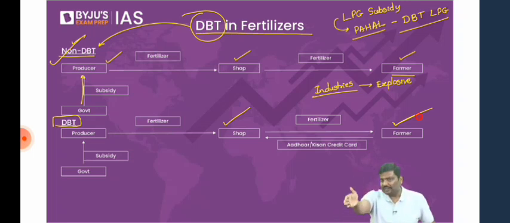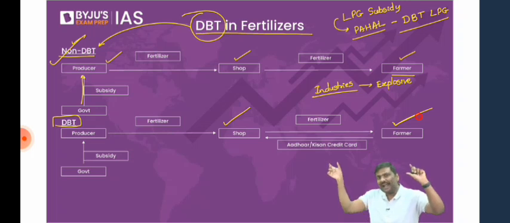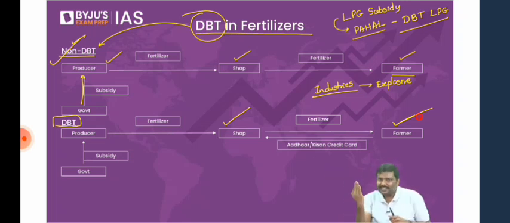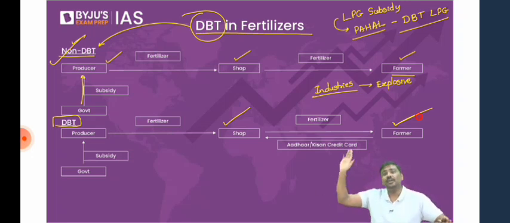Now imagine I go to the fertilizer shop and provide my Aadhaar credential, for example, a thumbprint. In the system, my Aadhaar number is there and I'm already identified as a farmer. So I provide my thumbprint, a receipt is generated and the receipt says I'm a farmer. Now, is there a policy for the government to find out that the fertilizer subsidy is going only to the farmers?